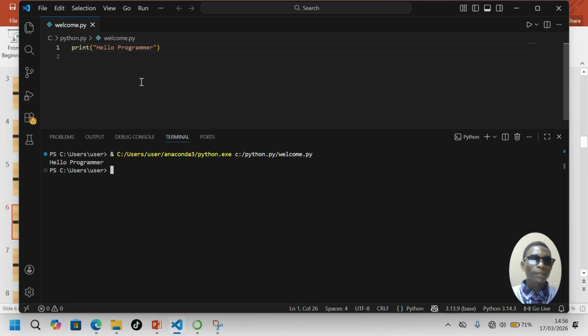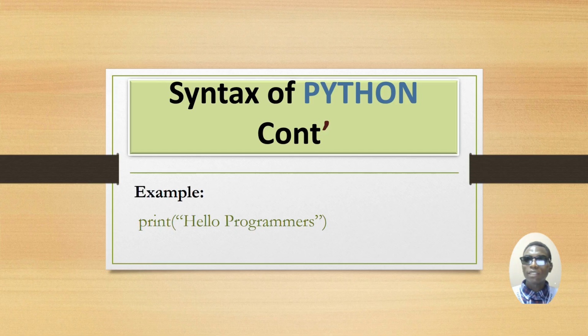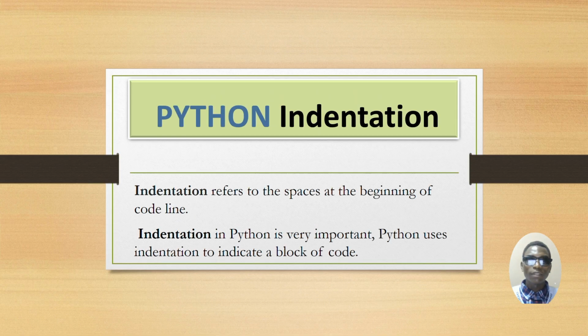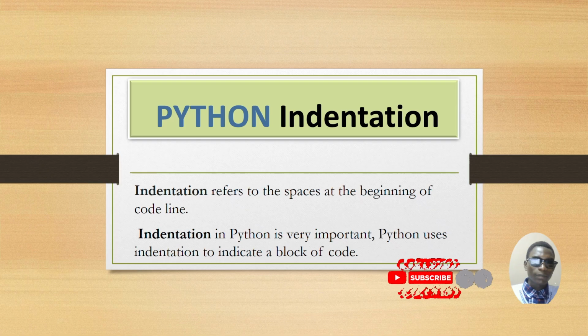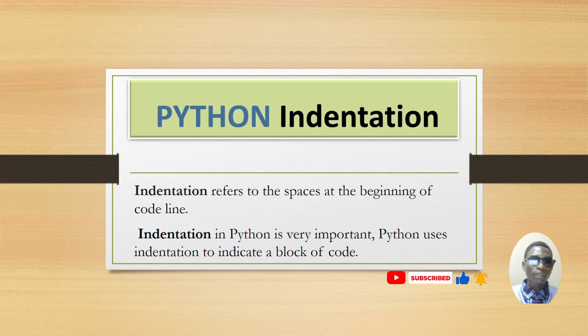So let's continue. Just after understanding the syntax of Python, let us now continue with Python indentation. You know, indentation refers to the space at the beginning of a code line. For example, if you are familiar with programming languages like C++, we use indentation to enhance readability, right? But indentation in Python is very important. Python uses indentation to indicate a block of code. To mean that in a Python program, indentation is not only for readability but is also used to indicate a block of code. So that's why it's very, very important to use indentation in Python programs, right?